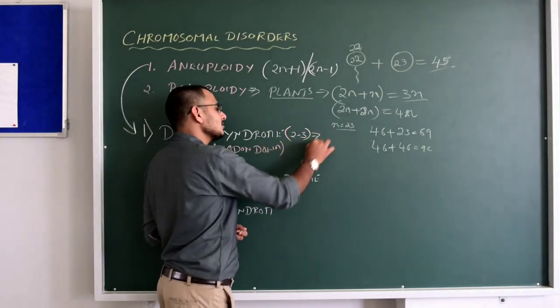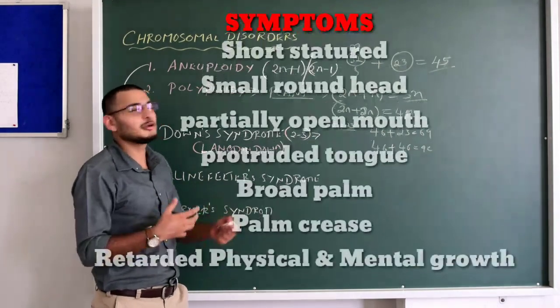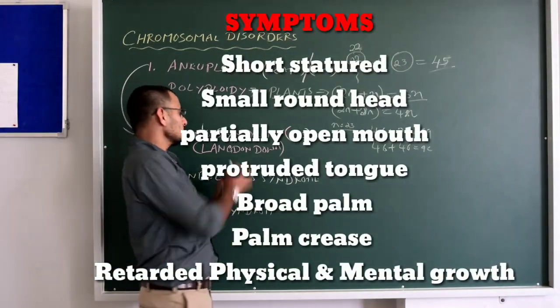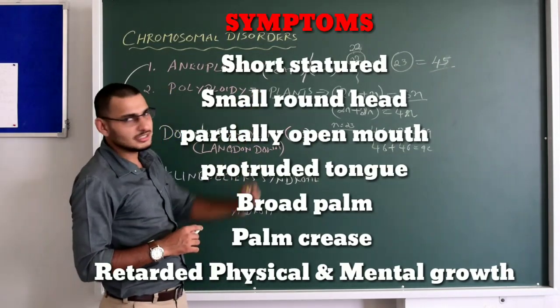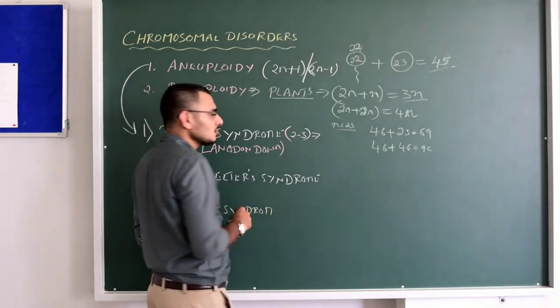But certain symptoms will be there. Another thing is the mental growth, which will be retarded. They don't have very good mental growth. So these are actually the symptoms. I will not speak about symptoms much. But what is the reason behind Down syndrome?